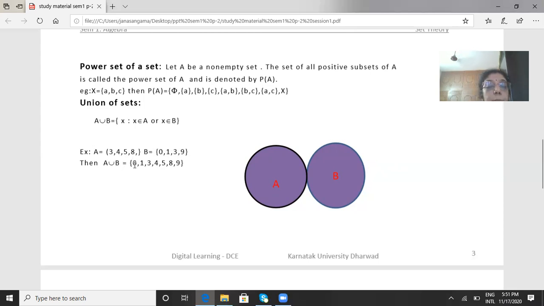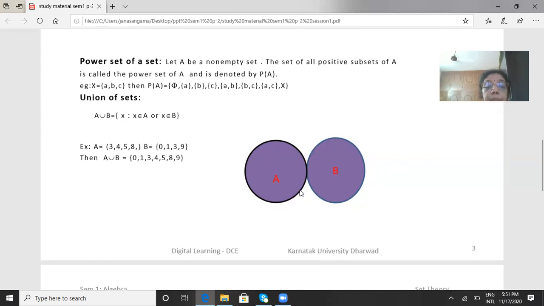So 0 is in B, so I've written 0 first. Then 1 is in B. 3 is there in both A and B, so write that. 4 is there in A. 5 is the element of A. 8 is the element of A. 9 is the element of B. See, I have shown by the figure A union B. It contains all the elements of A or B.